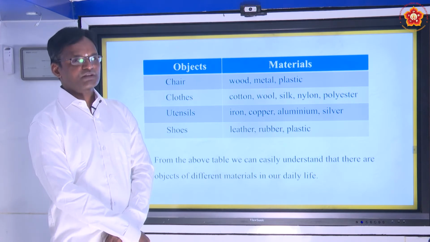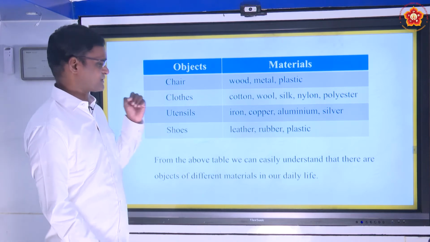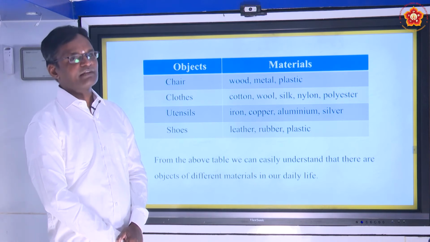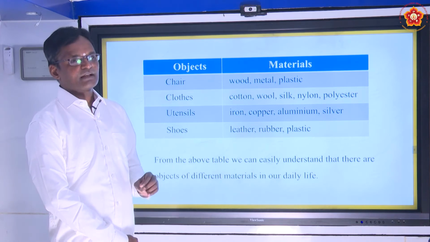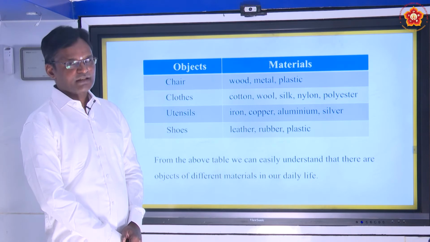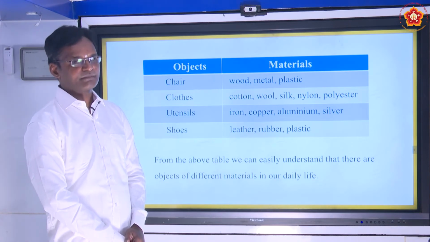If you take shoes, shoes are made up of leather, rubber and plastic. From this table also, it is clear that objects are made up of different materials. So from this table, we have to observe that objects are made up of different materials.